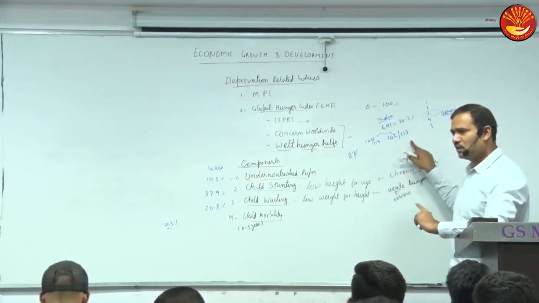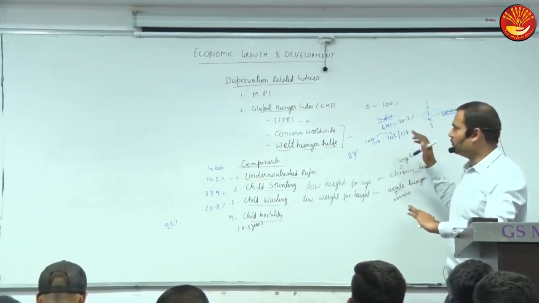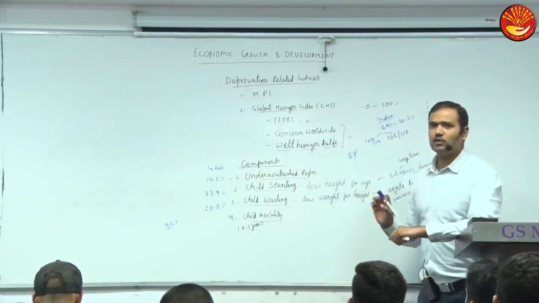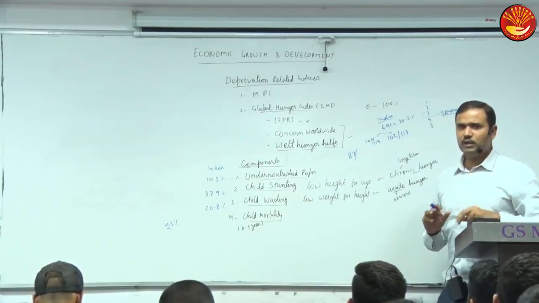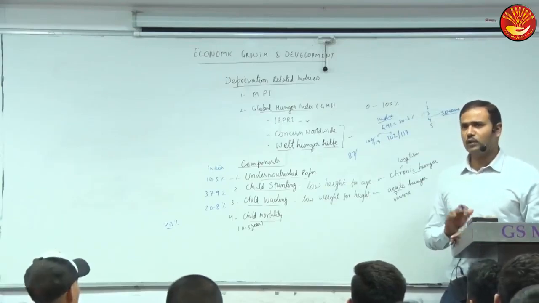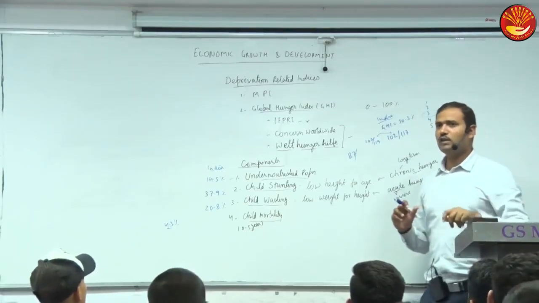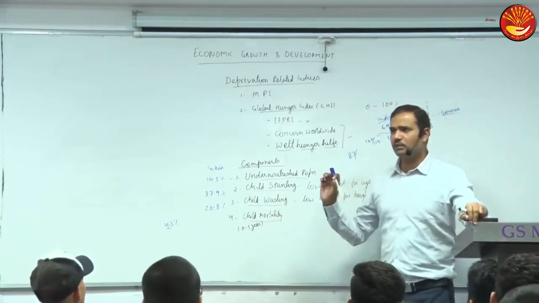Because it is relative, and we will revisit this aspect in food security. In agriculture there is a topic, food security. So what is the meaning of food security? Are we food secure? Yes or no? No, because what does food security mean? Can we say food security means elimination of hunger?